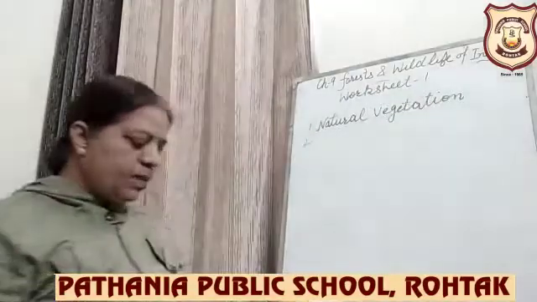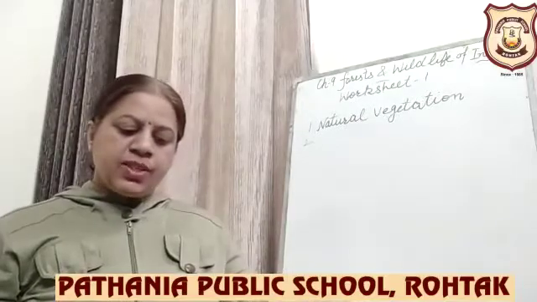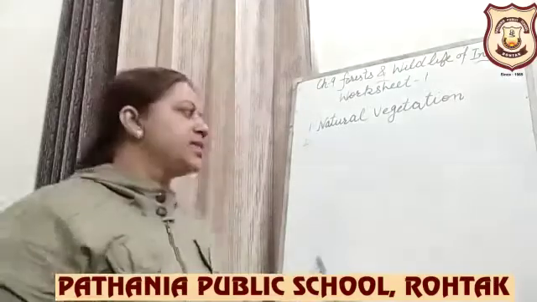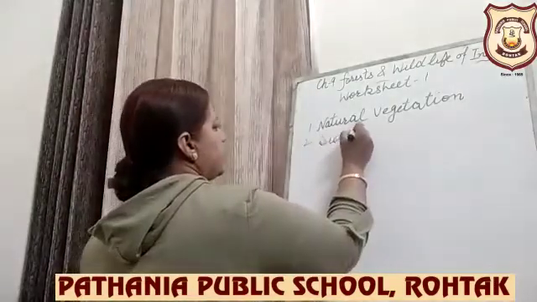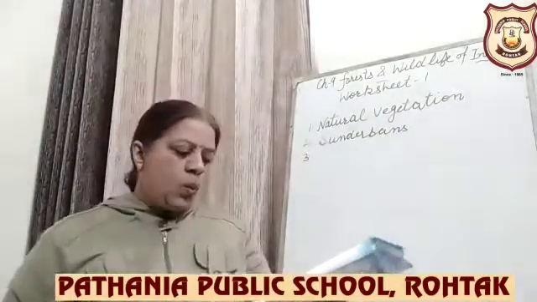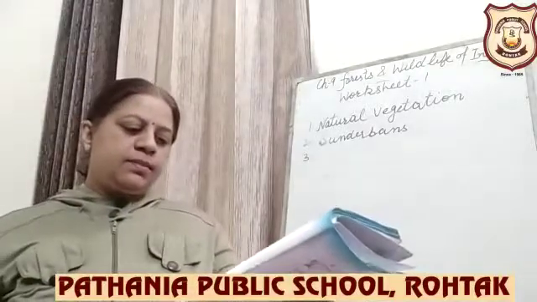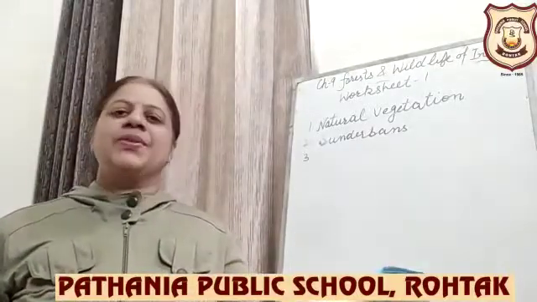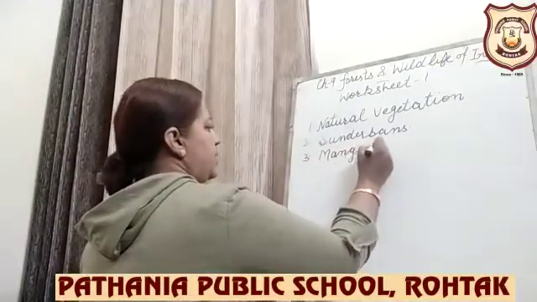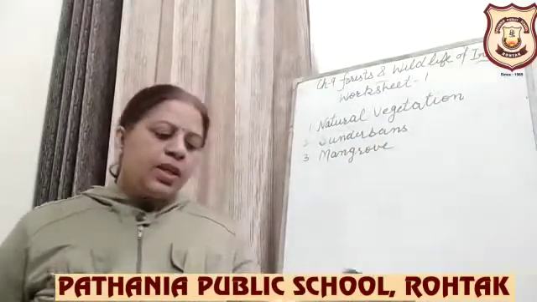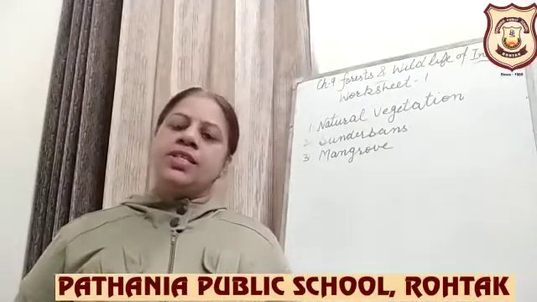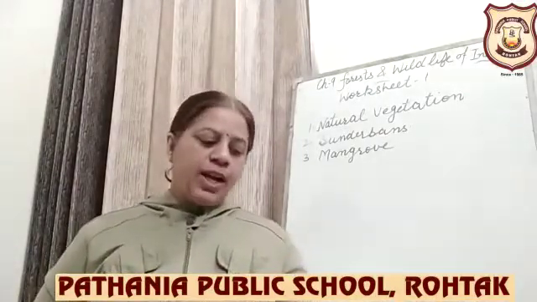Number 2. What is the name given for the marshy forest found in the delta of Ganga? Delta of Ganga, marshy forest, that is Sundarbans. Number 3. Which help to maintain the shoreline? That are mangrove forests. So you have to write mangrove. So what is shoreline? Where the body of water and shore meet. Shore, the land at the edge of the sea or lake. Okay, that is shoreline, right?